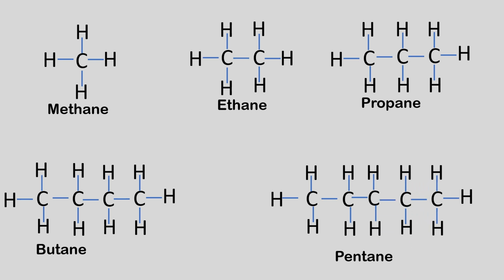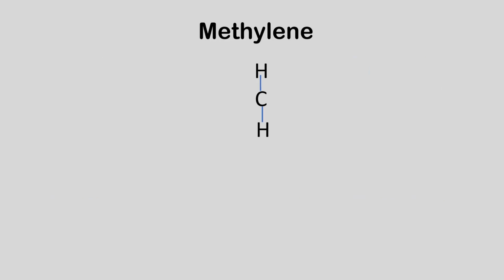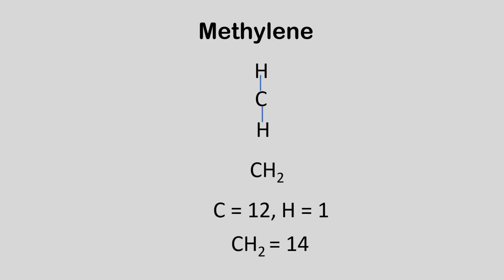We realize that to move from one compound to the next, we need to add a CH2, which is the methylene group. The methylene unit is equivalent to 14 daltons. This implies that one molecule differs from the next by 14 units of molecular mass. Such compounds which differ from one another by the number of methylene units are said to be in the same